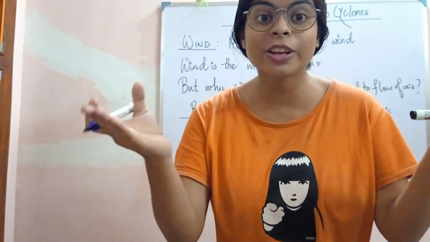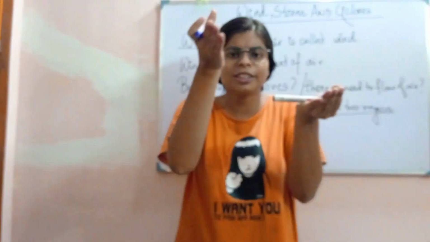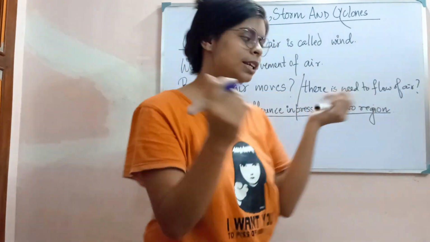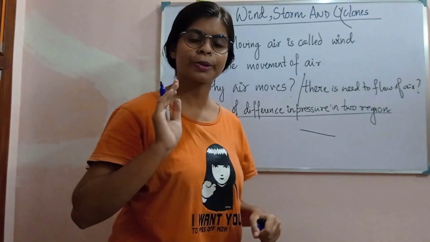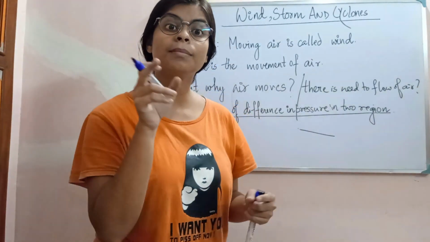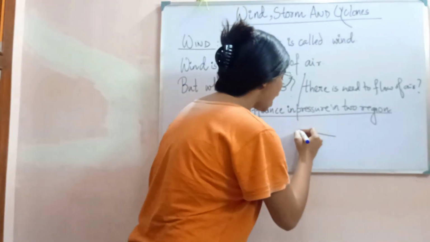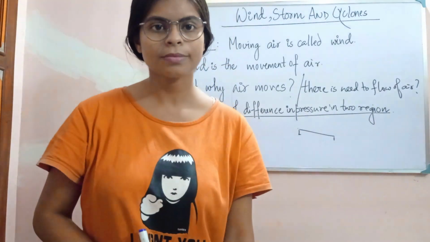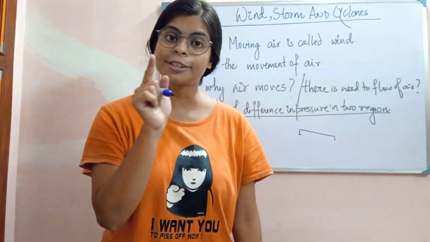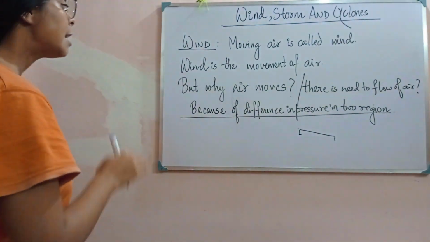When there is a difference in levels, right? Whenever there is a slight slant, the water will move and flow. That means a difference in height. Whenever there is a difference in height, water flows.